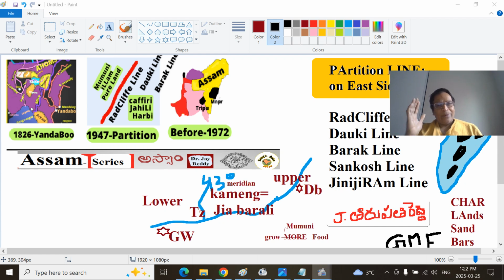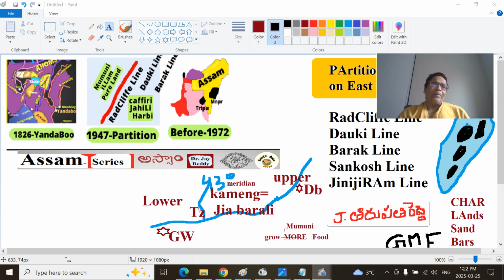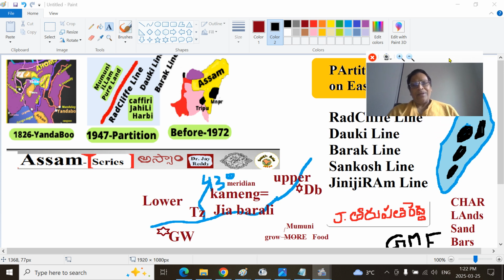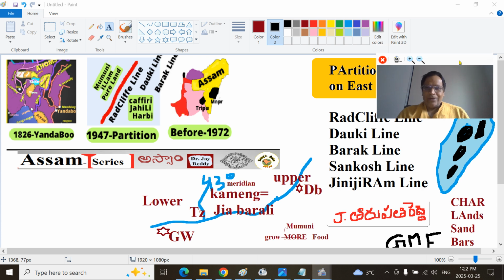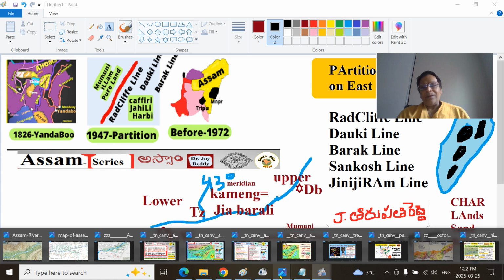Why did the partition line, that is the Radcliffe line on the east side, the Dauki line and Barak line and Sankosh line, just stop at that particular place? This gives a deeper understanding that will increase your ability to pursue the geography, culture, heritage, how the land physiography shapes our economy, current polity, and the military industrial complexes, that is the niches.